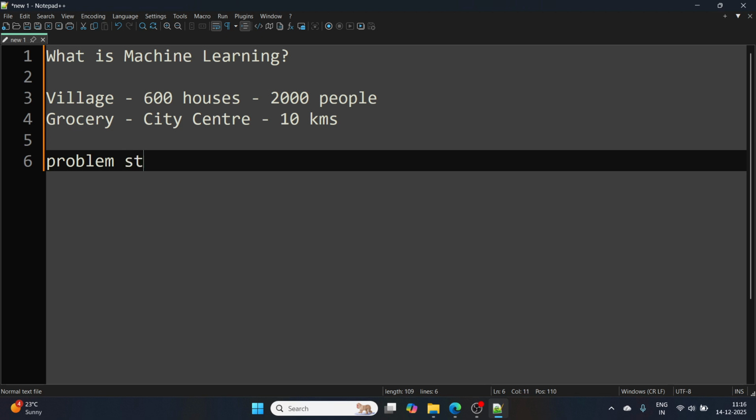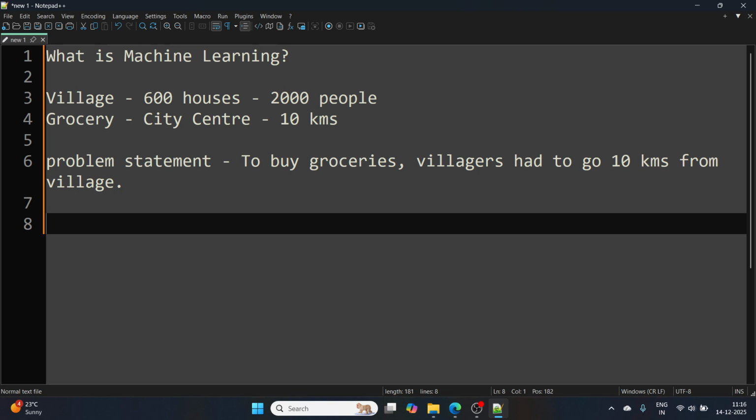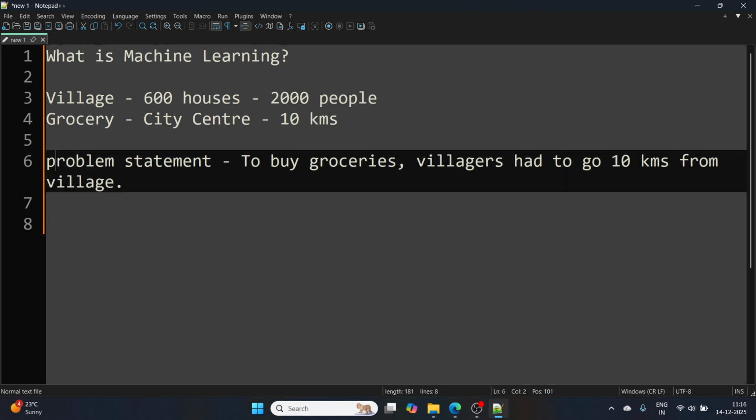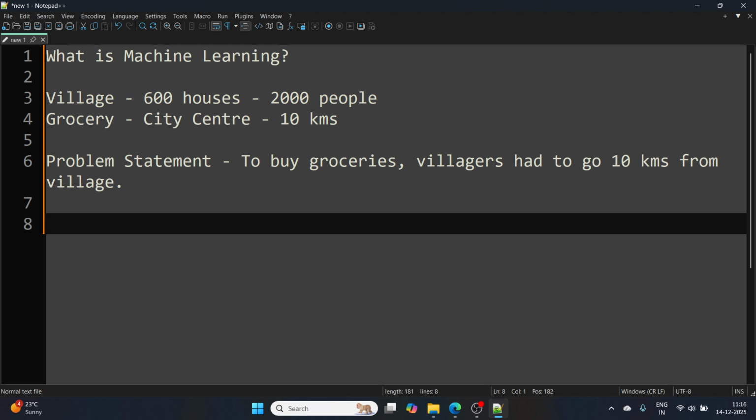The problem statement was to buy groceries: villagers had to go, let's say, 10 kilometers from the village. He was educated, and he thought, let's give it a try, okay?